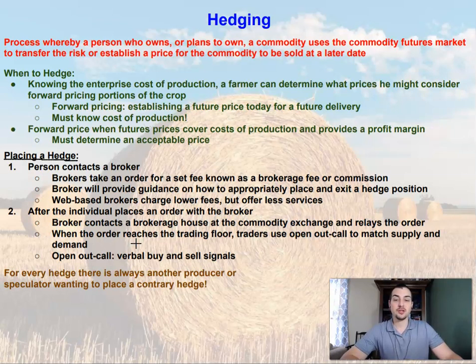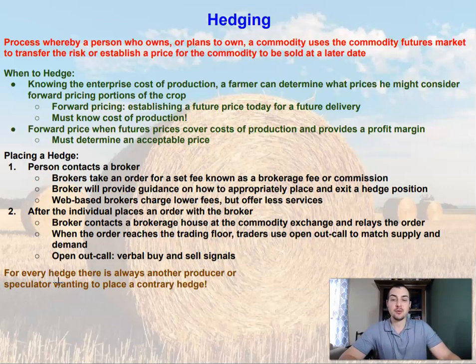When that order is relayed and reaches the trading floor, the traders will use an open outcry to match supply and demand. So remember, for every futures contract, there has to be a long and a short contract. The traders then use that open outcry, and they're going to match a long contract with a short contract. Open outcry is verbal buy and sell signals that happen there on the trading floor, or electronically nowadays.